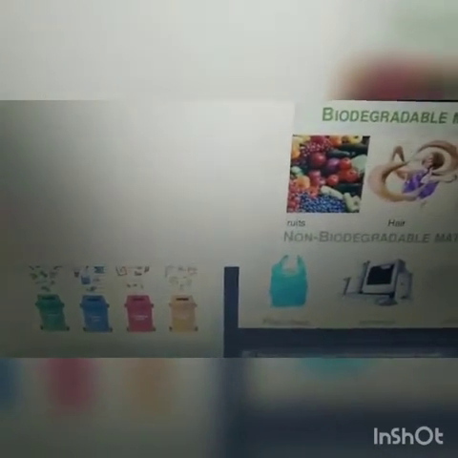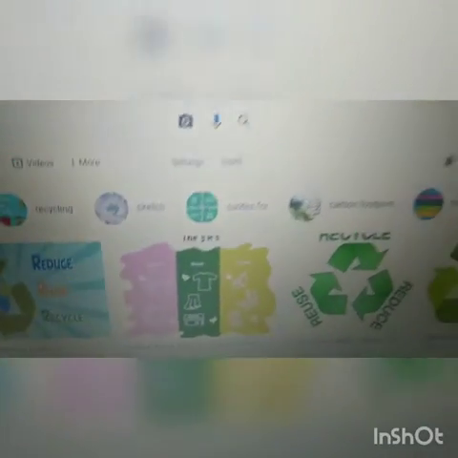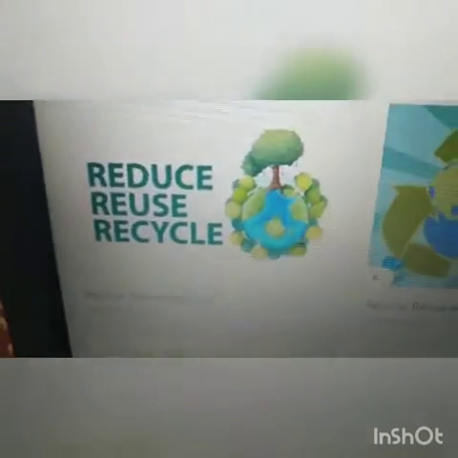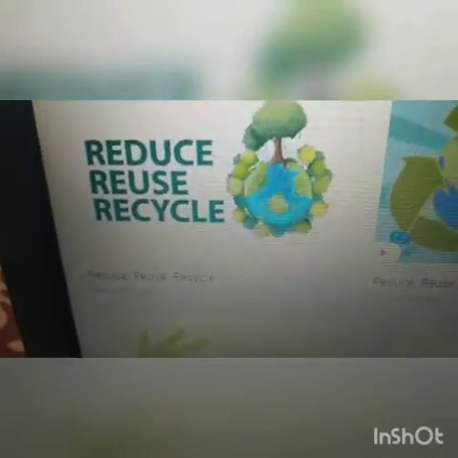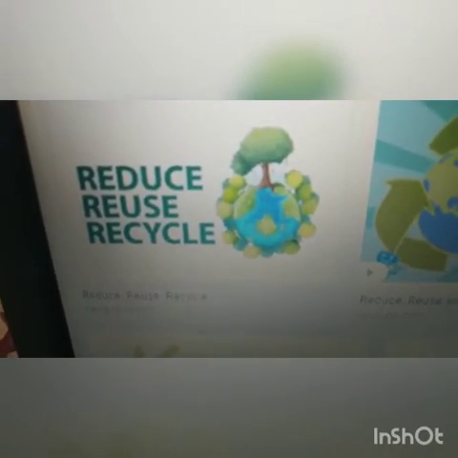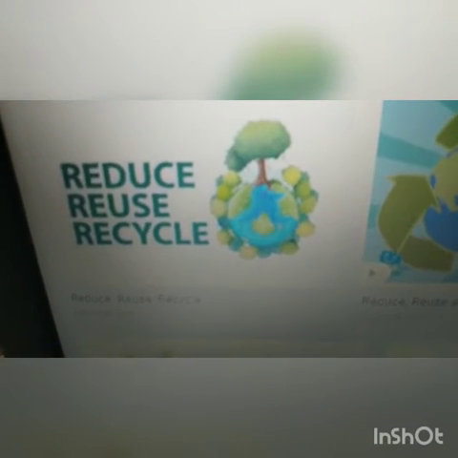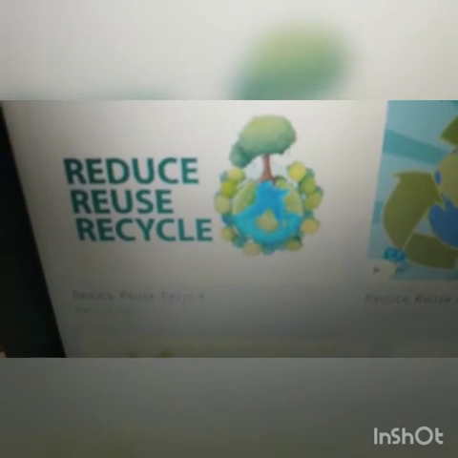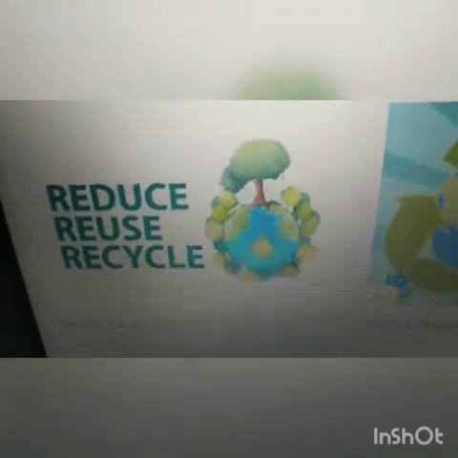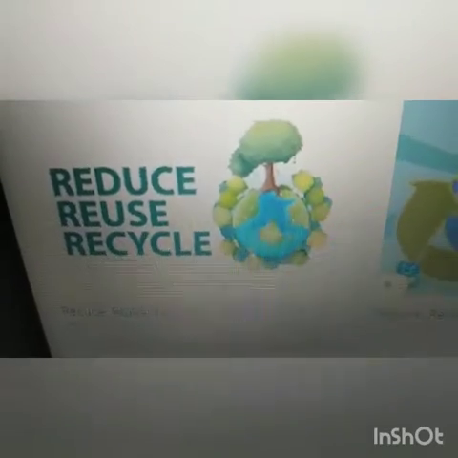We have studied this last year also. The 3 R's mean three great ways in which one can eliminate waste: reduce, reuse, recycle. Reduce means what? It implies that one should use natural resources wisely and conserve them as much as possible. Paper is obtained from trees only. We can reduce the use of paper by using it on both sides or taking printouts only when required. In this way, we are wisely using this natural resource.